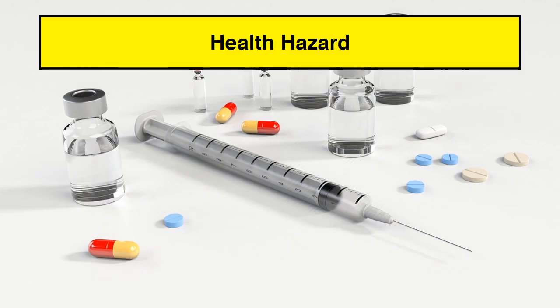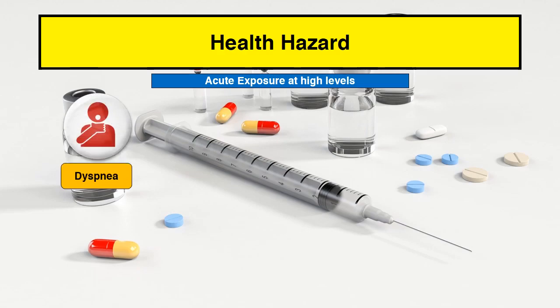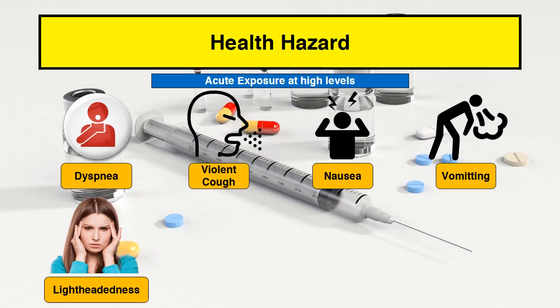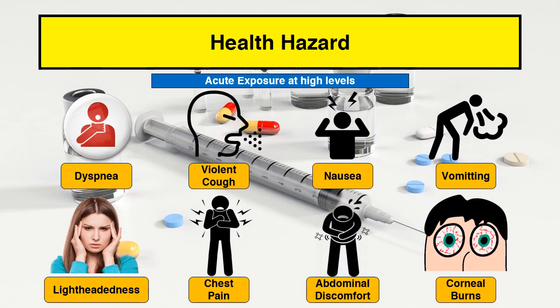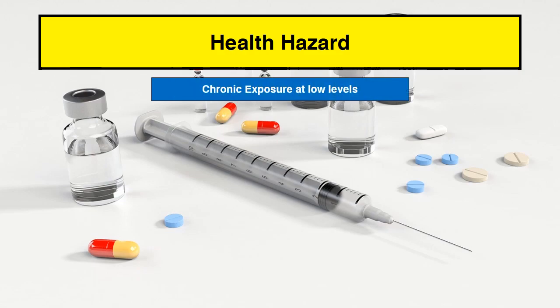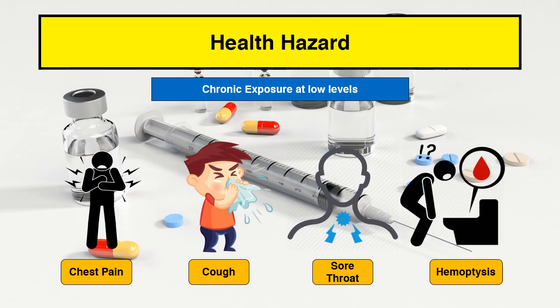In the case of acute exposure at high levels, that is more than 5 ppm, following health effects can be seen, like dyspnea, violent cough, nausea, vomiting, lightheadedness, chest pain, abdominal discomfort, and corneal burns. As per the chronic exposure at low levels, there may be cases of chest pain, cough, sore throat, hemoptysis.